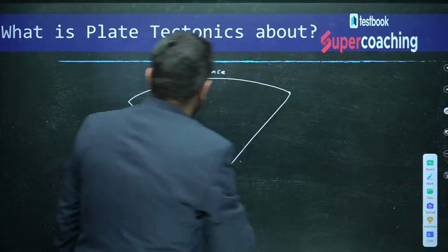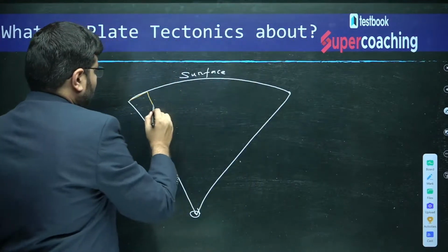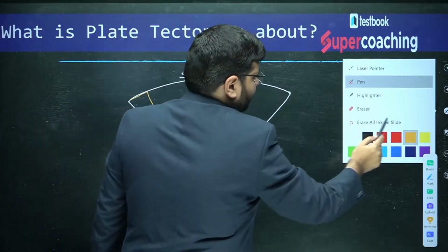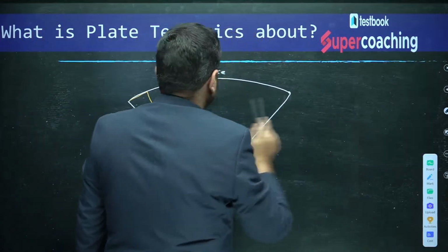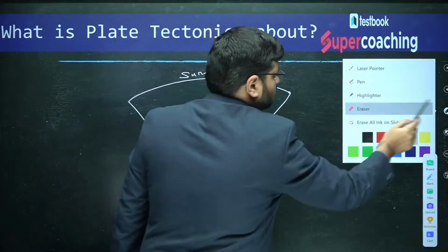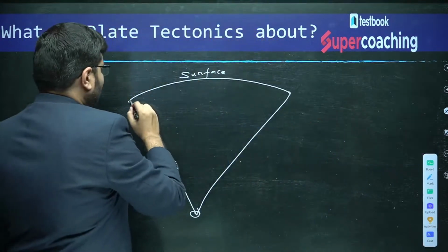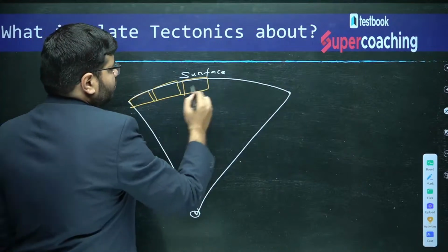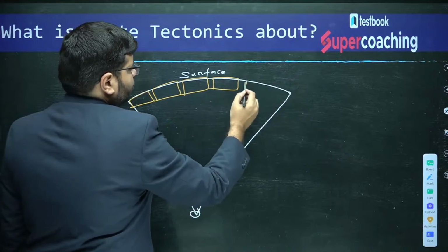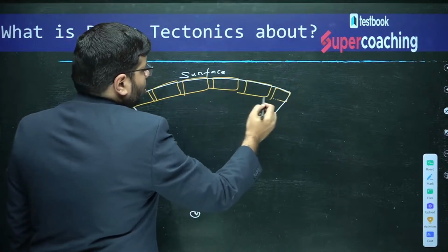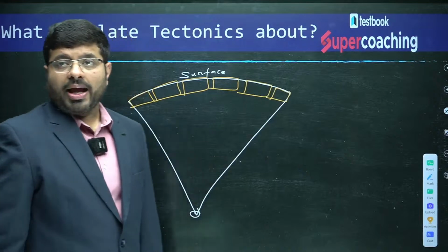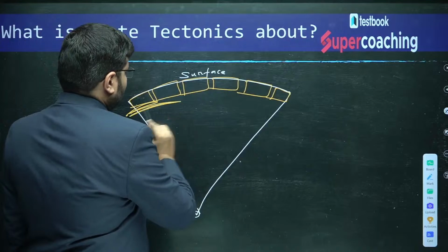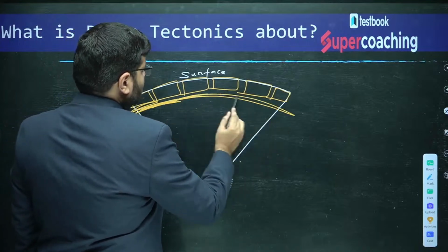Okay. So, if you see this, each part of the earth is divided into many blocks. You can see this is a block. The whole earth is divided into many blocks, and each block floats in the asthenosphere. What is this zone?